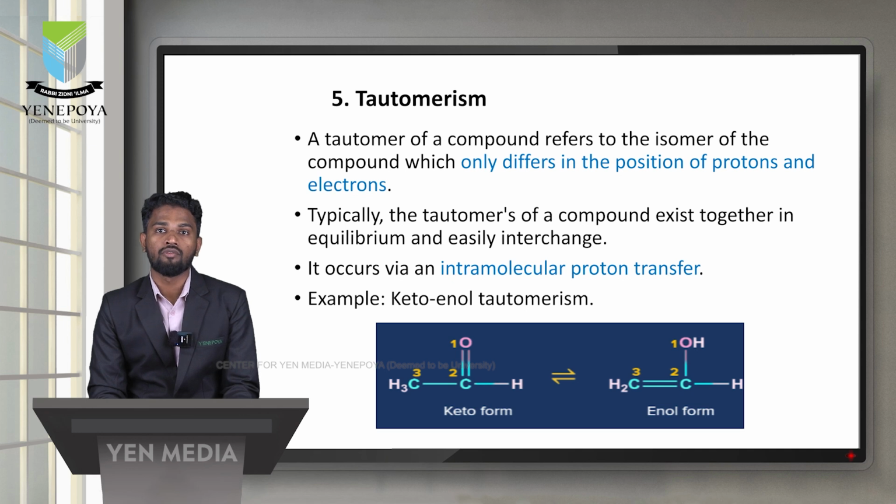That is the enol form. Why is it called enol? Because it contains both an OH functional group, the alcohol group, and a double bond. A double bond is commonly called ene, and alcohol is generally referred to as ol. So, enol. Enol is the second form, and the first is the keto form. They are interchanged; an equilibrium exists, so they are interconvertible. Intramolecular proton transfer occurs. This is called tautomerism.